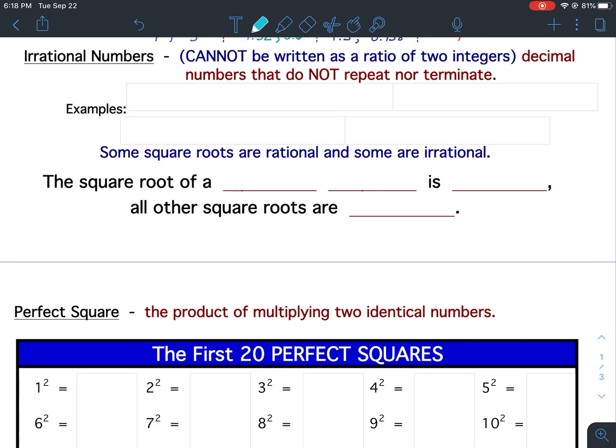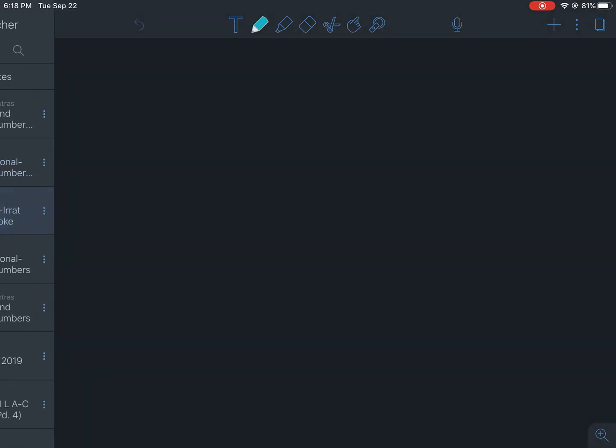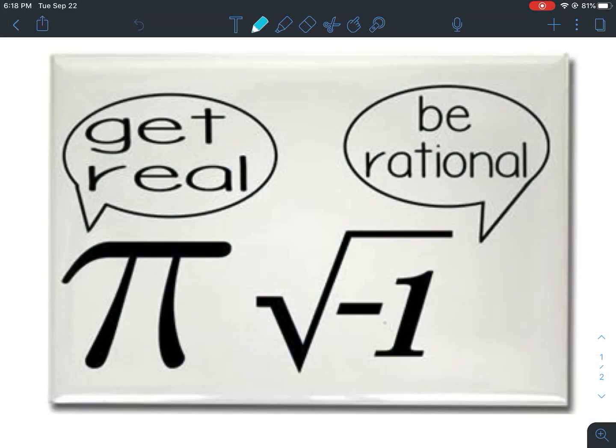Okay, let me go back to my joke. What do you know about the number pi? Well, pi is a number that goes on forever. A lot of you know it as 3.14. Some might even know some more numbers, 3.141592, and so forth. It goes on forever.